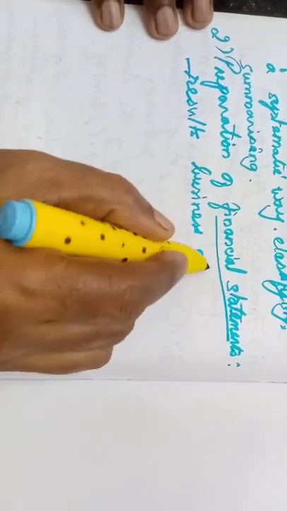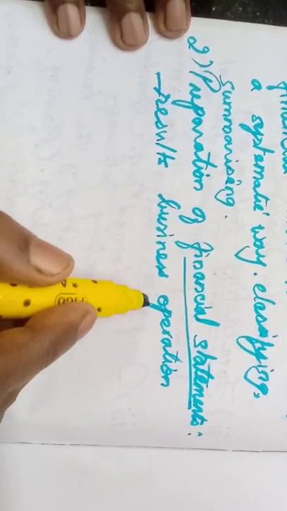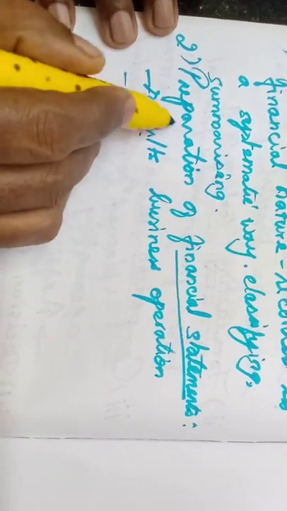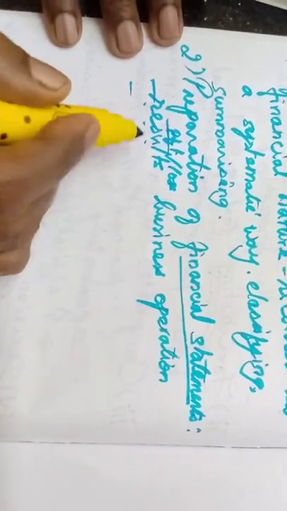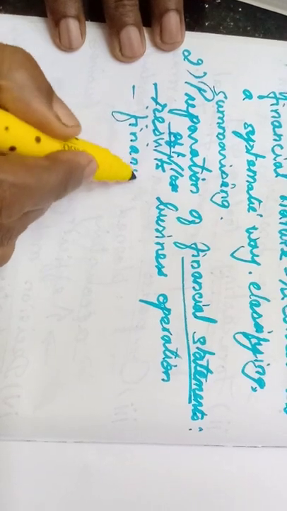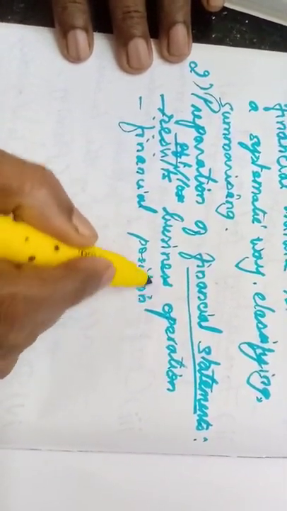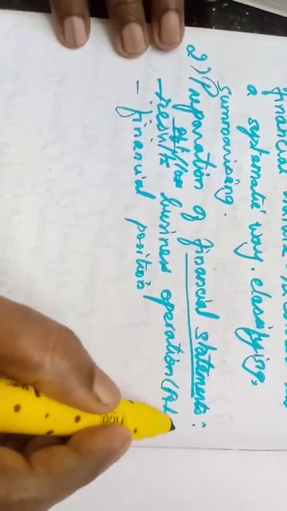We are doing some business. It is not a one-time activity. It's continuous operation, isn't it? Business operations. Then result means whether it is profit or loss. So results of business operations and the financial position. Financial position will be known from the balance sheet. This profit or loss will be known from the profit and loss account.